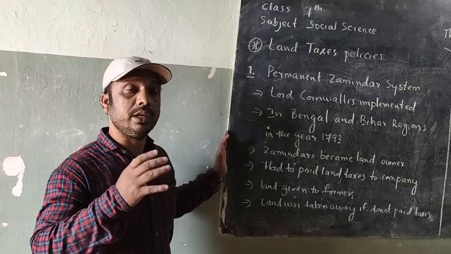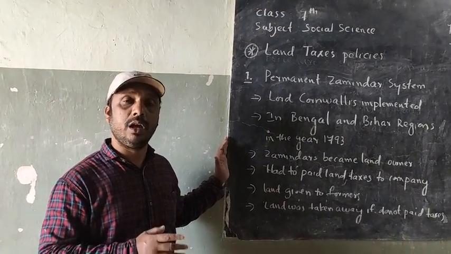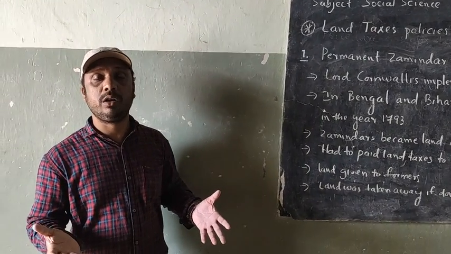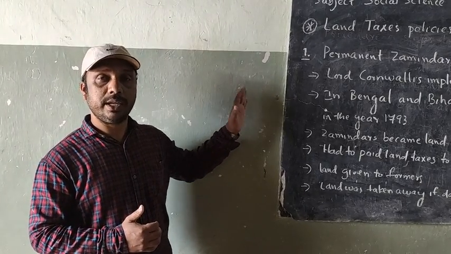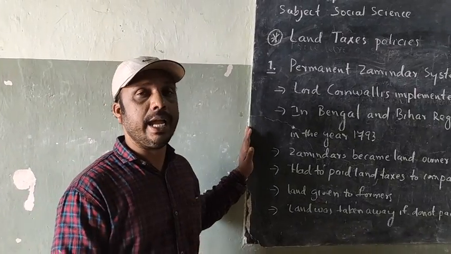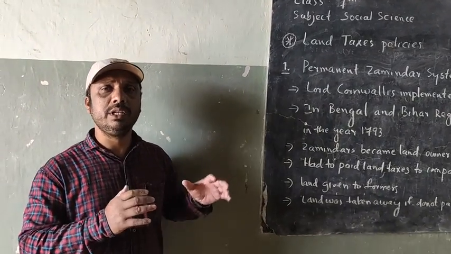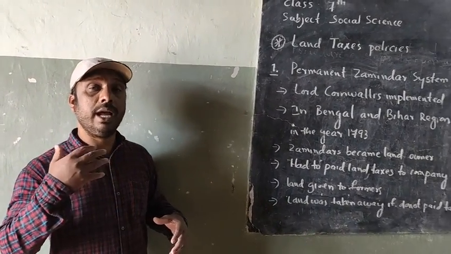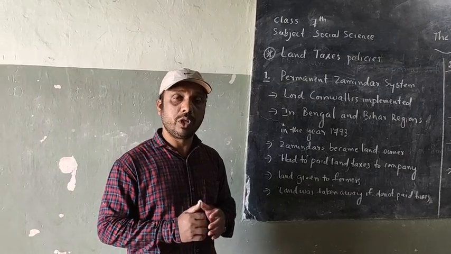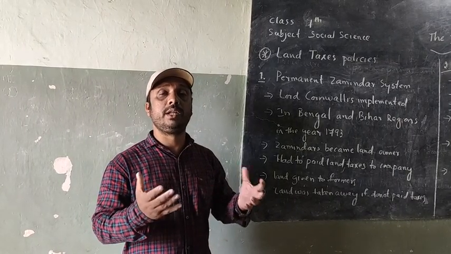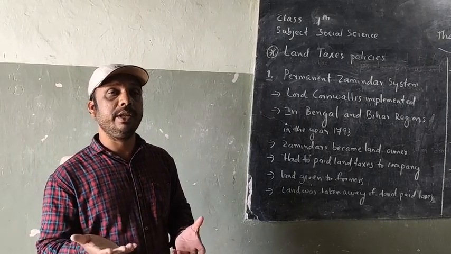And here, if the farmers were unable to pay the land taxes, automatically what happened? The land was taken by the British from the hands of the farmers. So as per these rules, many landowners lost their land because they were unable to pay the land taxes due to flood and heavy rains.